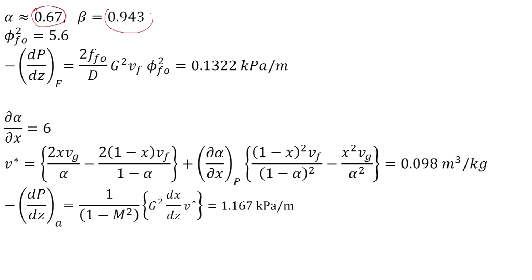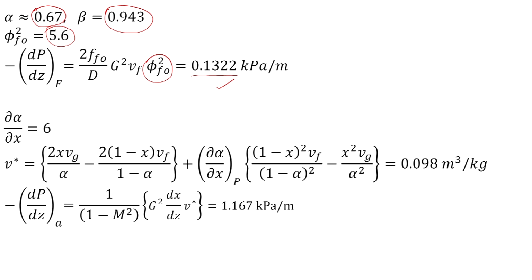Beta is calculated as 0.943, and for this pressure and quality we read phi FO square from Martinelli-Nelson graphs, and it is 5.6. Then we substitute the value of phi FO square in the expression for the pressure gradient due to friction, and we get the result as 0.1322 kilopascal per meter.